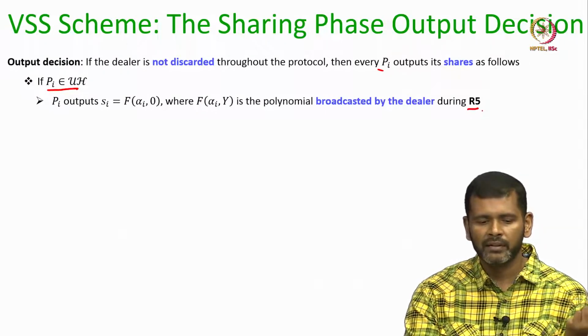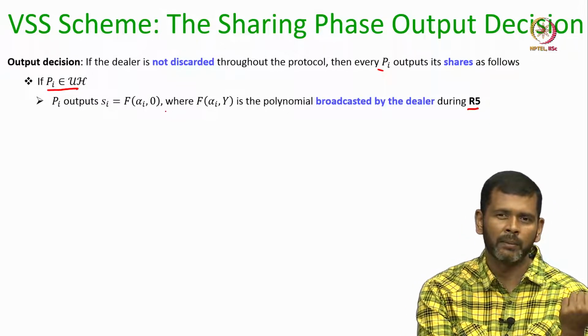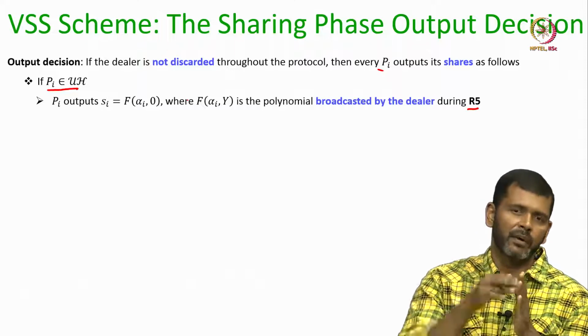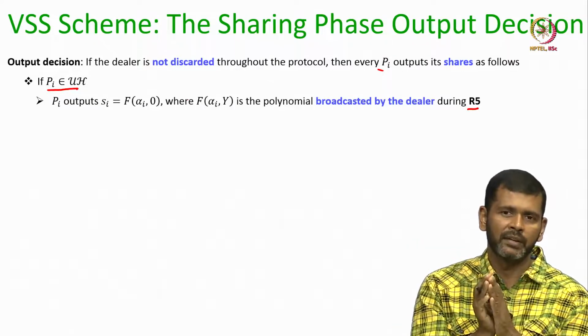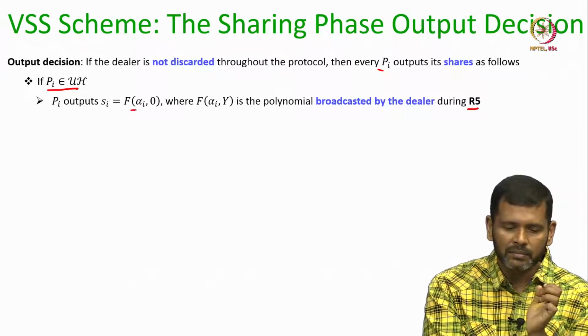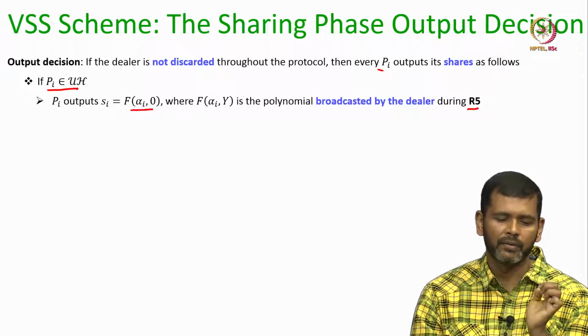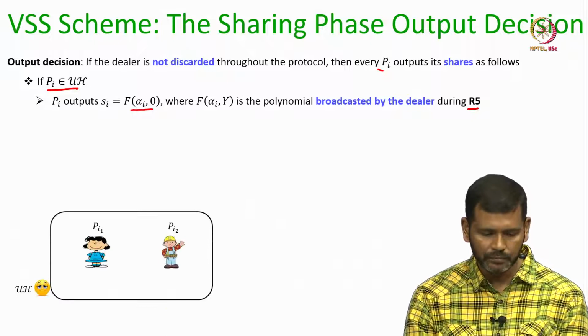So, Pi takes the column polynomial which the dealer has made public during round 5, forgets whatever polynomial it received from the dealer during round 1, and the constant term of this new column polynomial is taken as the share by party Pi.